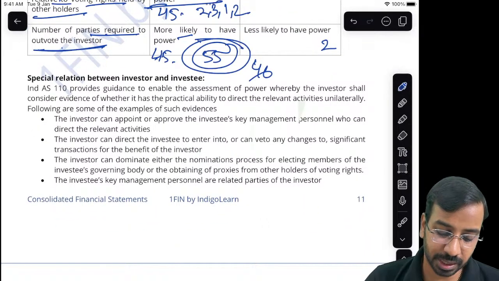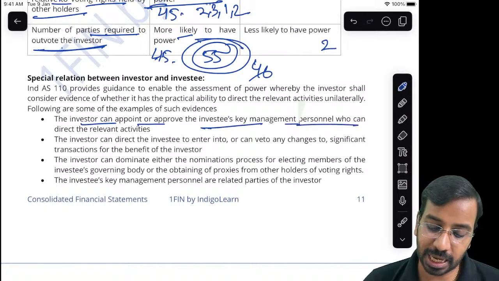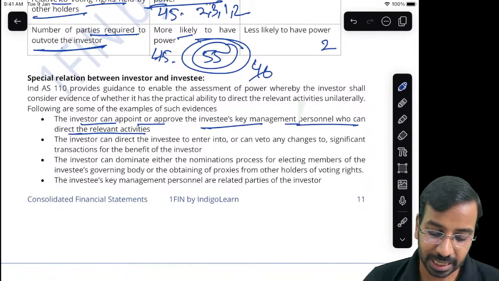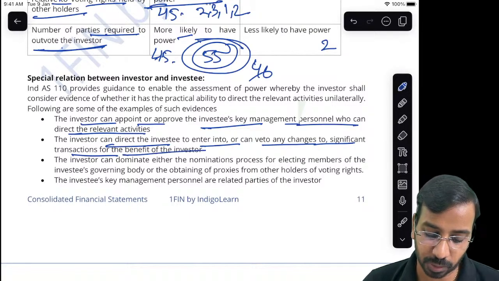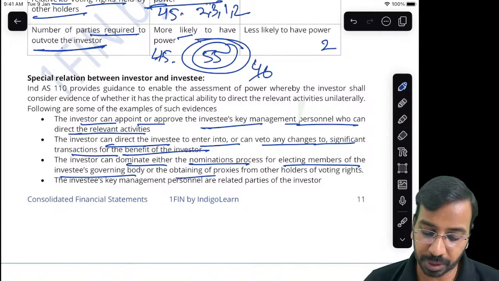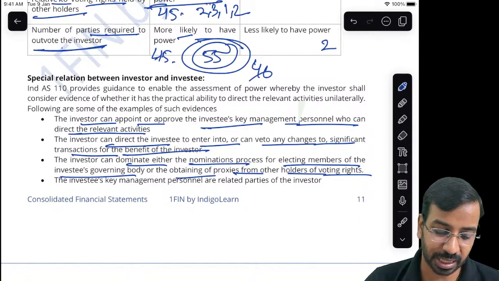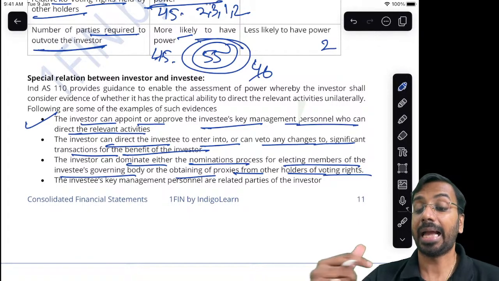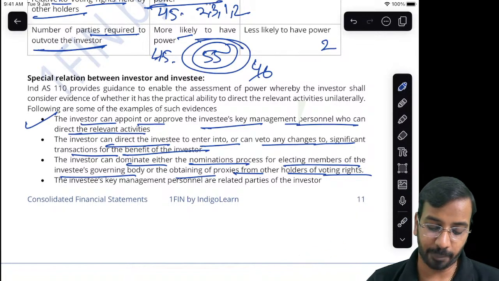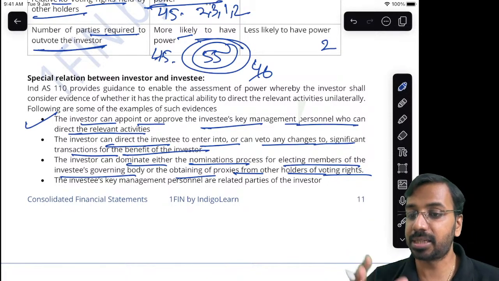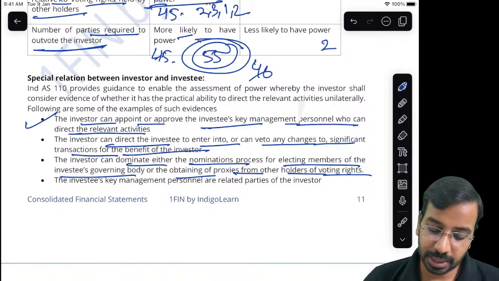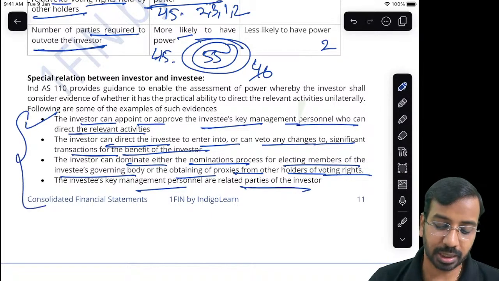Right. Then sometimes what happens is, investor can appoint investee's KMP who can direct the relevant activities. Investor can direct the investee to enter into or veto any changes or significant transactions for the benefit of investors. Investor can dominate either the nomination process for electing members of the governing body or obtaining proxies from other holders of voting rights. So basically, I can appoint someone on the board. I can appoint the key managerial personnel. Then I have the veto right, based on which I can decide something for or against. KMP are related parties. These are all additional considerations.